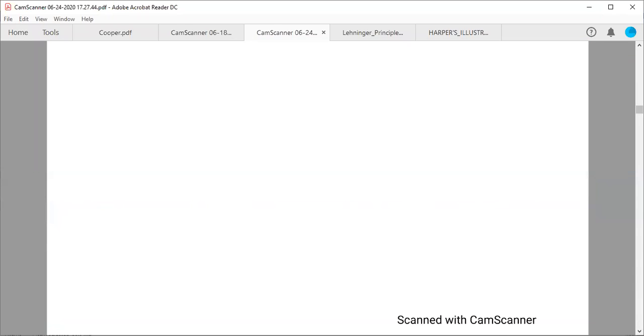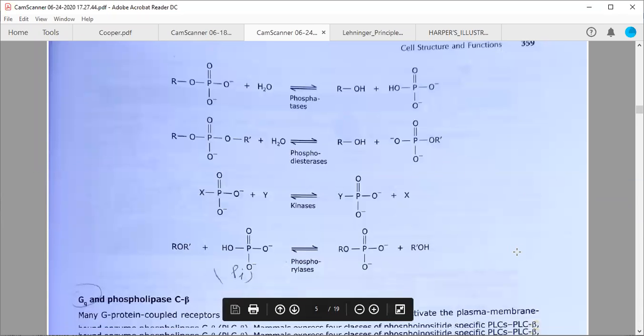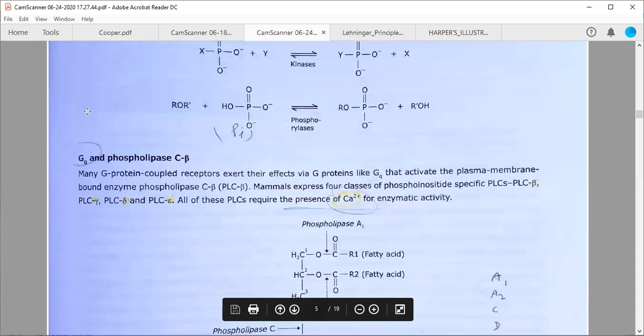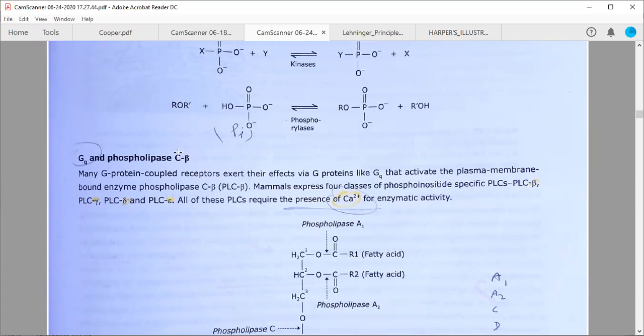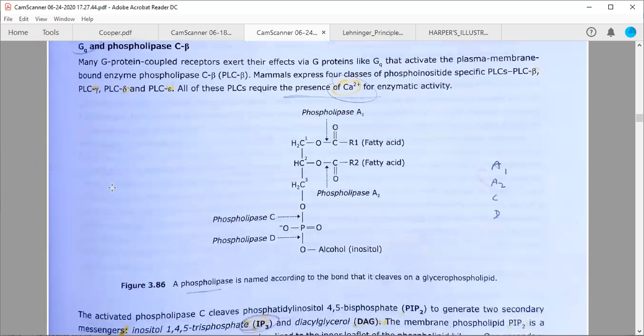Actually, we have discussed these things. So, directly coming to Gq, or this particular phospholipase C beta activating GPCR, that is called Gq. These G protein coupled receptors exert their effects via G proteins, for example Gq. It will activate either Gq or G11, whatever you say, but it is describing Gq here. So that activates the plasma membrane bound enzyme, phospholipase C beta.